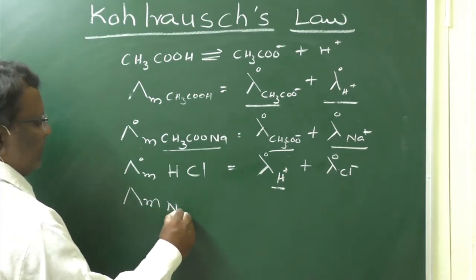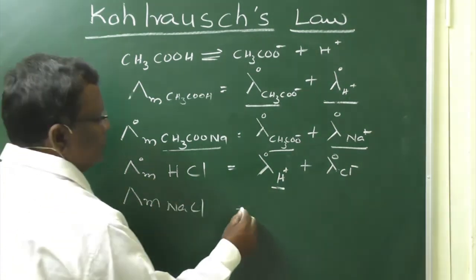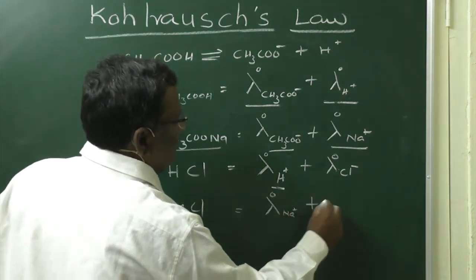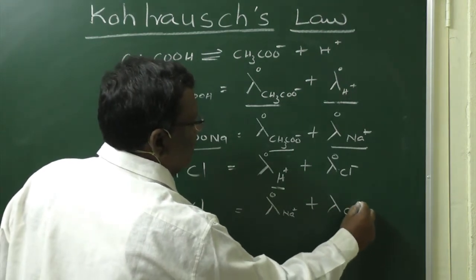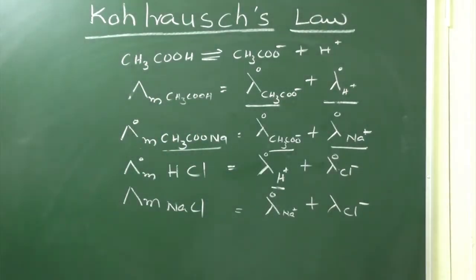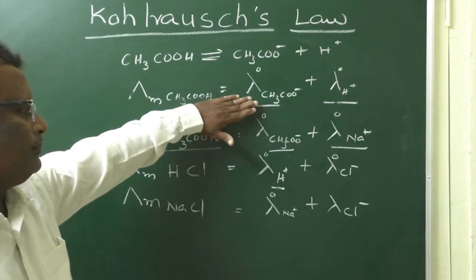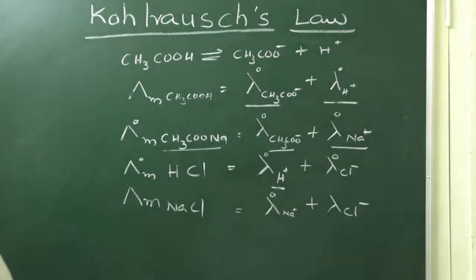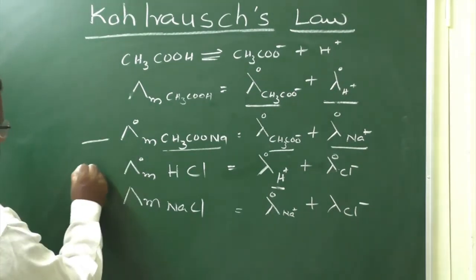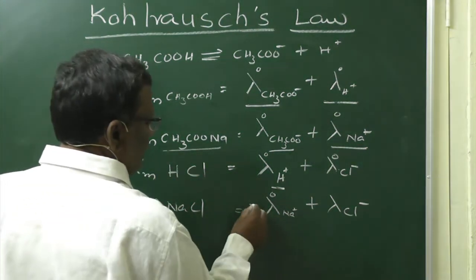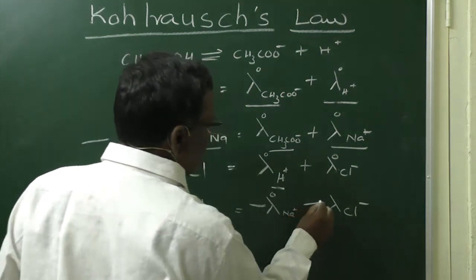Limiting molar conductivity of NaCl can be determined because this is also a strong electrolyte. It will be equal to Na plus plus Cl minus. Now, from this data, you can get this data. How is it possible? If you add these two and subtract this one, by subtracting means minus, and this is minus.